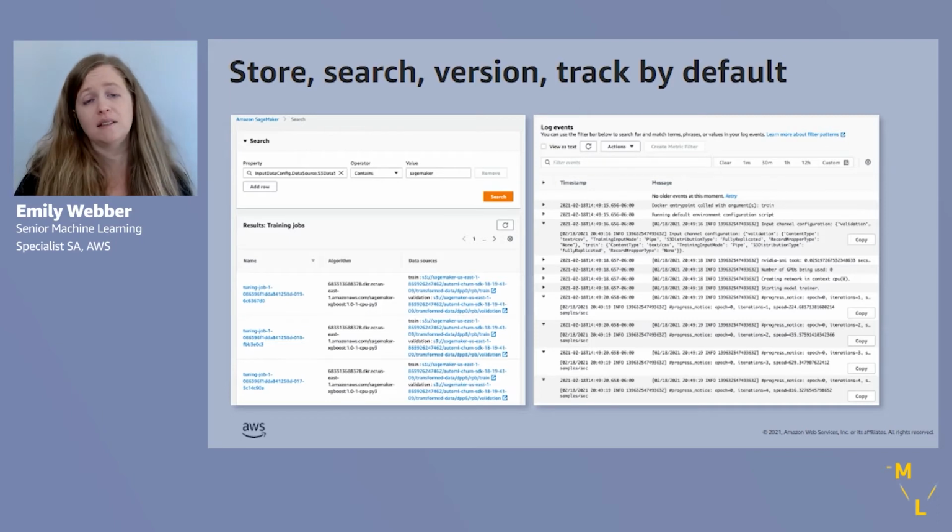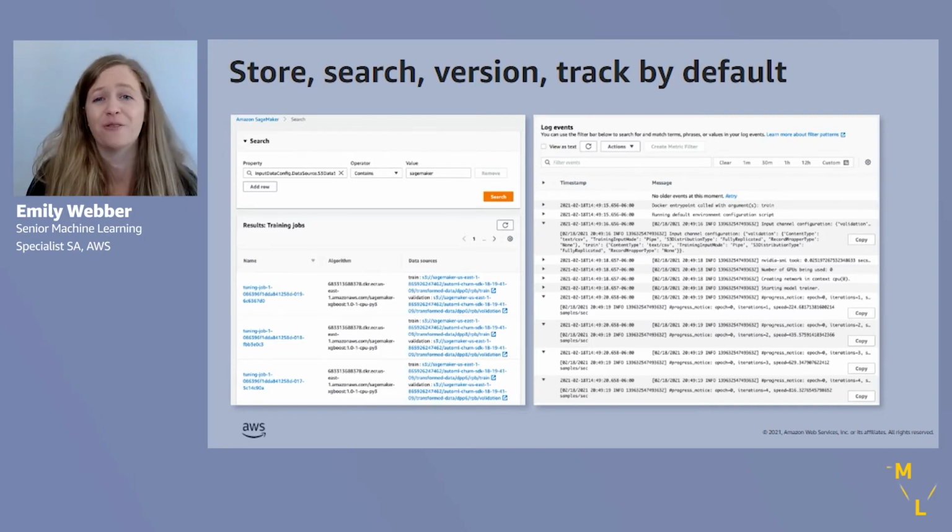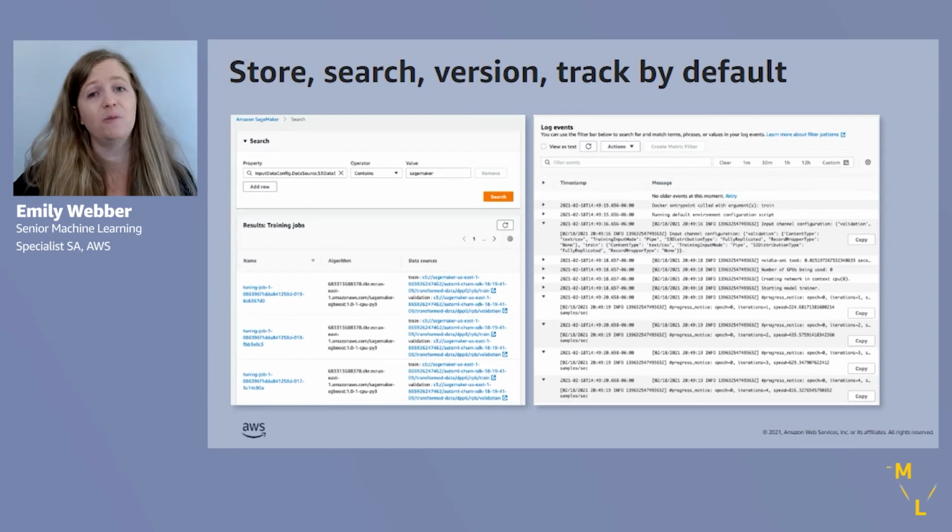So that makes experiment reproduction really easy, right? When you need to go look up how you produced a model from 6, 12, 18 months ago, if you trained it on SageMaker, you can just search for it, right? Just open up that SageMaker search bar that's in the SageMaker console, type in the S3 bucket that you used, and then you can get the training job right off the bat.